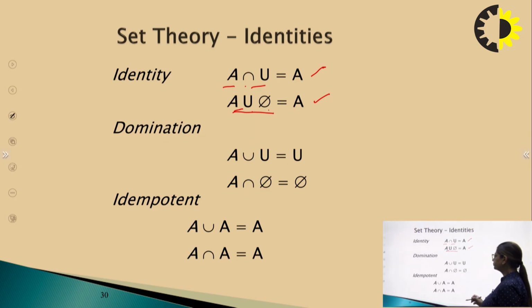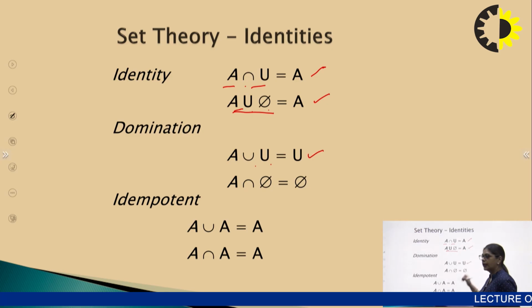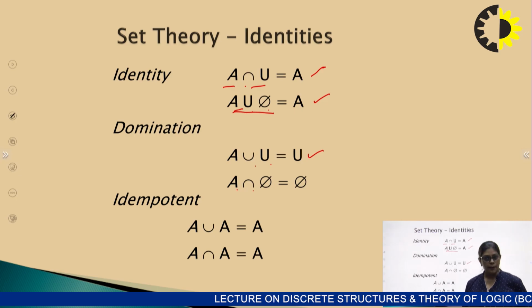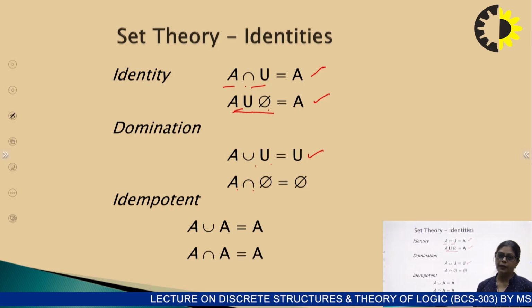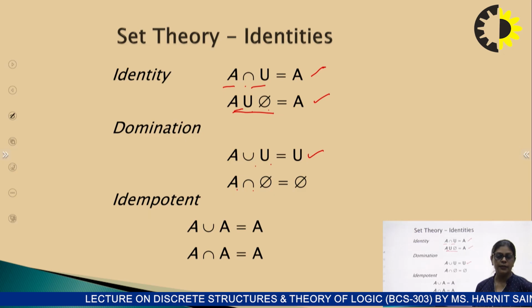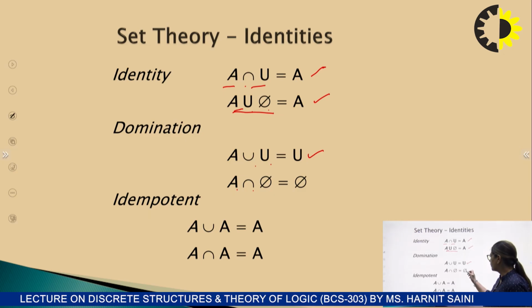Domination. A union universal set is equal to the universal set, because A already contained those elements which are present in the universal set, right? Again, we will get the universal set itself. A intersection phi is equal to phi, because there is no element in phi, and we cannot find any common element between the two, so the answer will be phi.